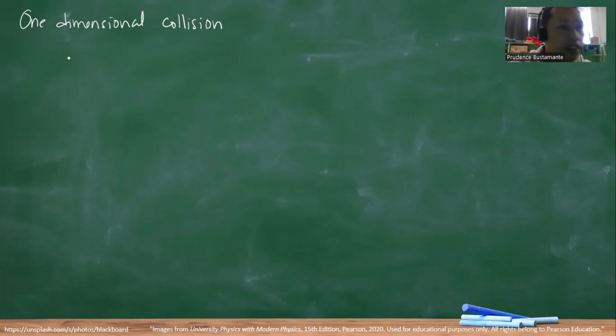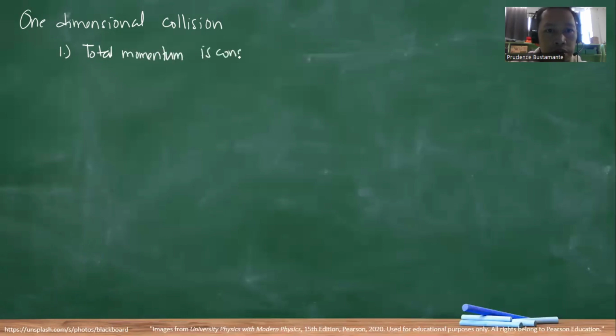In any collision, number one, the total momentum is constant. Meaning, if you have an initial total momentum in any collision, the final total momentum is equal to the initial total momentum.